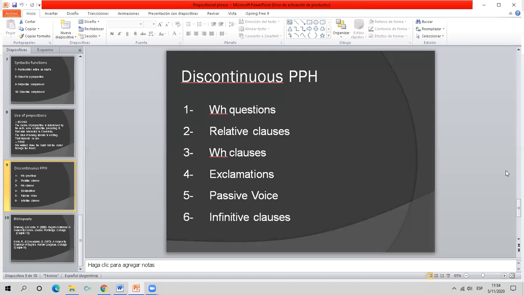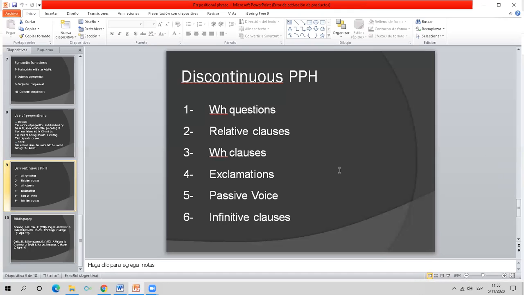Remember, there is the possibility also, in the case of relative clauses, of placing the preposition before its object, and say, those are not the topics about which we have been talking, all right?